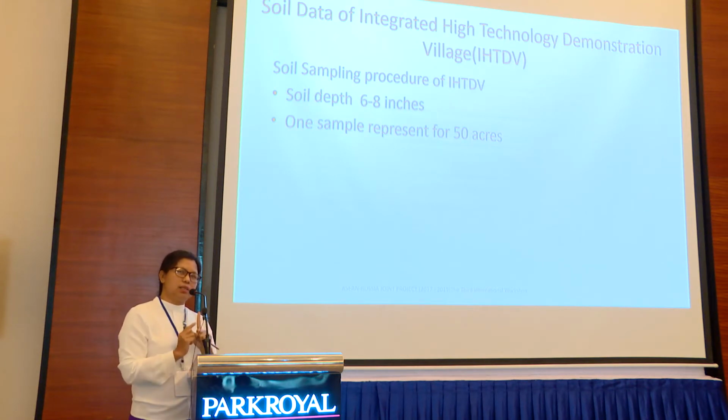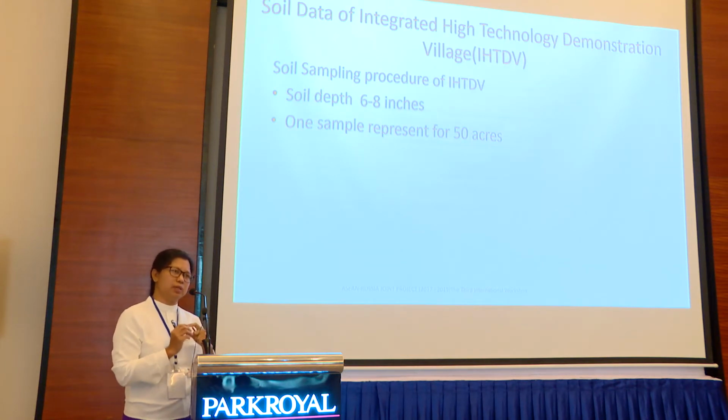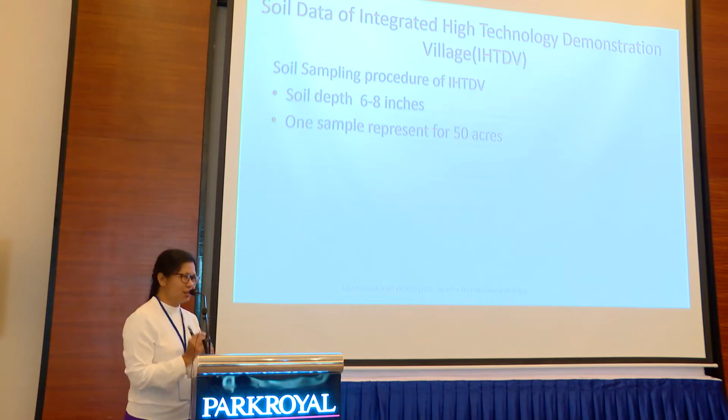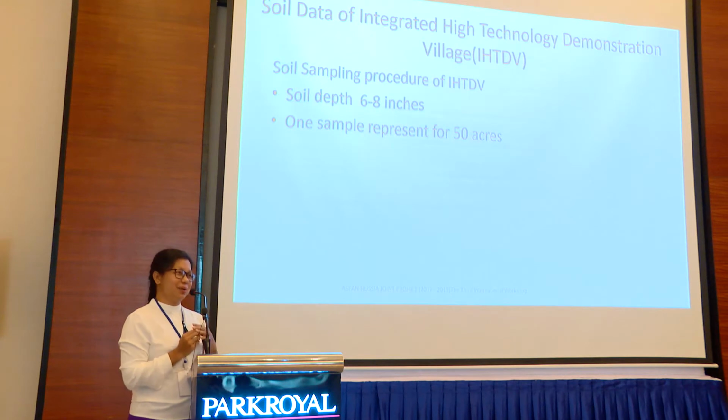But the only point is that we don't have any GPS points in those villages. That's why I will ask Dr. Oleg later what we need to do to combine that kind of data.